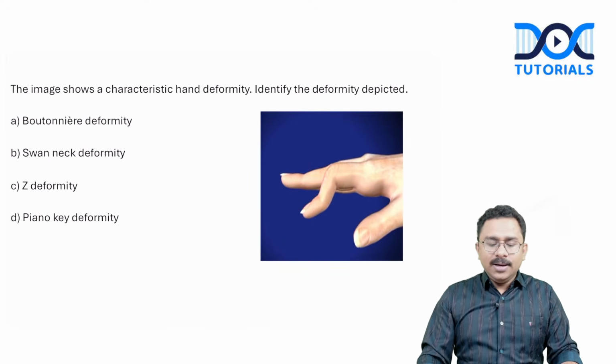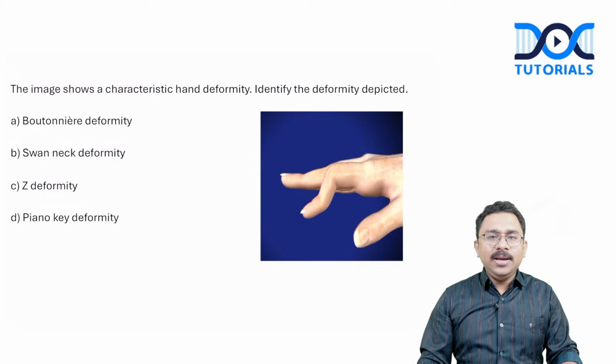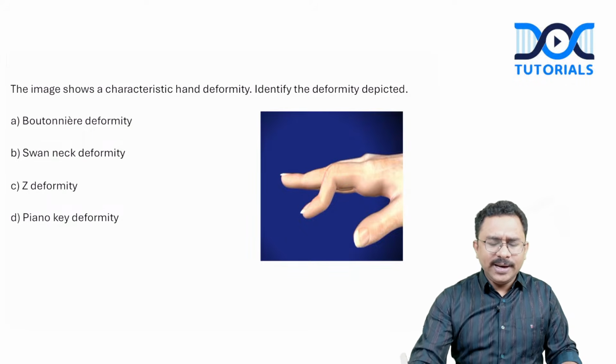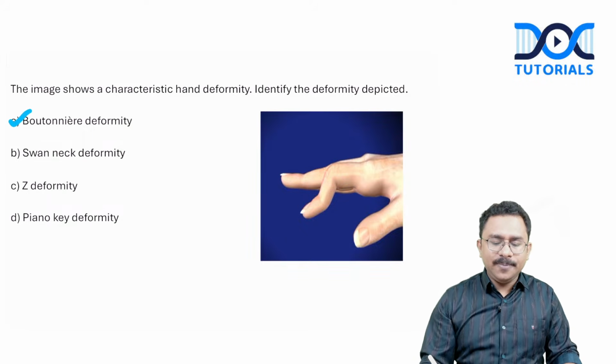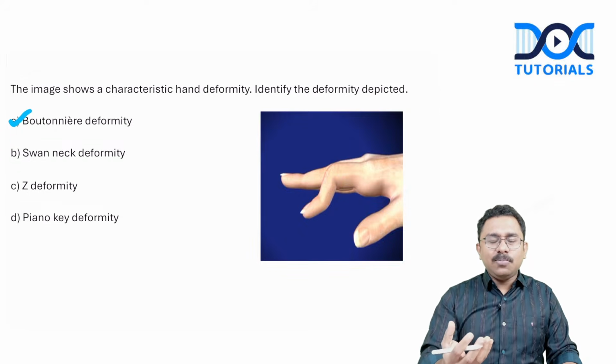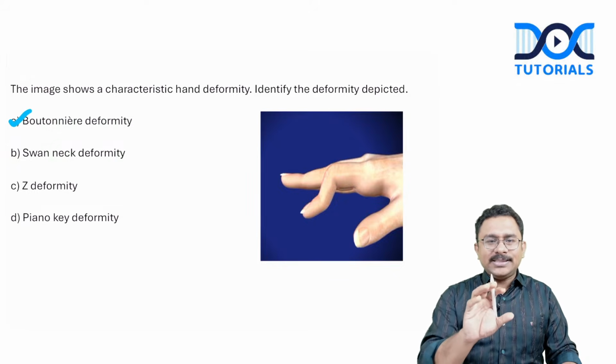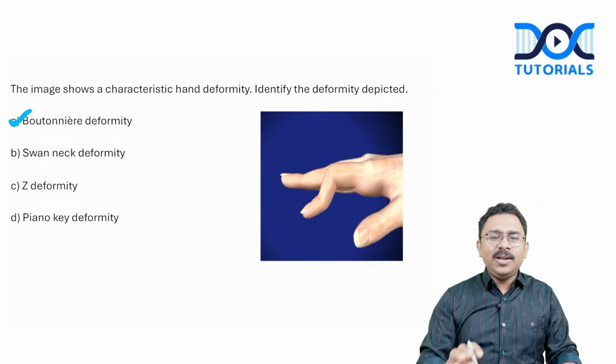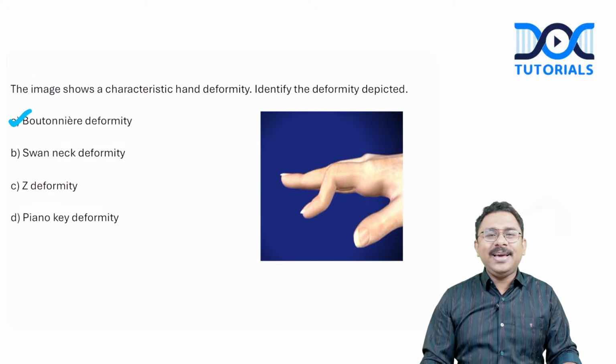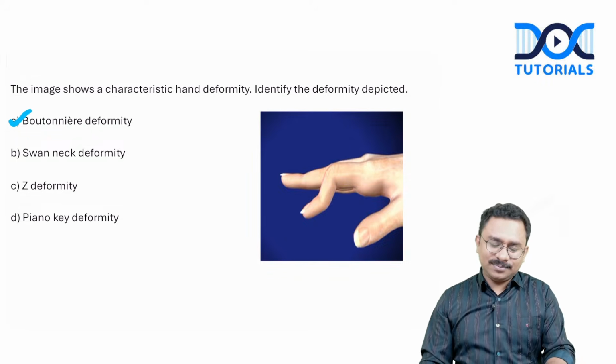Another simple question, an image showing a characteristic hand deformity. Identify the deformity depicted. So this was regarding a flexion involving the proximal interphalangeal joint and extension involving the distal interphalangeal joint. So the diagnosis is going to be a Boutonniere deformity. In the lectures, I think in my workbook, both for online and offline, you've got certain images. I think Boutonniere, swan neck, Z deformity, piano key, all the deformity images I've given. But again, no need of any coaching itself to answer this. You have learned this during your MBBS days itself. Answer is option A, Boutonniere deformity. Okay, right.